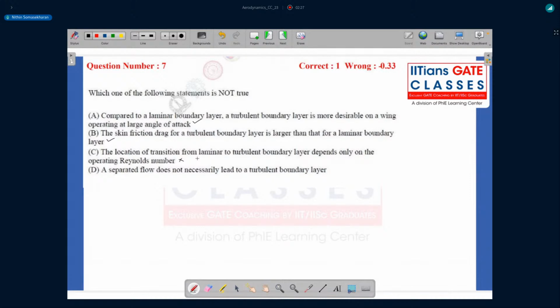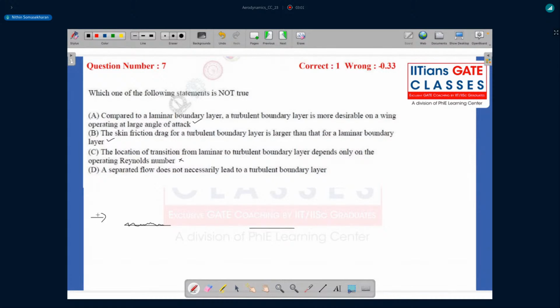For example, in case you have a very rough surface over which your laminar flow is moving, it'll become turbulent much faster. It'll become turbulent much earlier than if you have a very polished and smooth surface, where the flow separation will be quite delayed. So let's say you have a very rough surface, with a lot of spikes on it, and then you have a smooth surface.